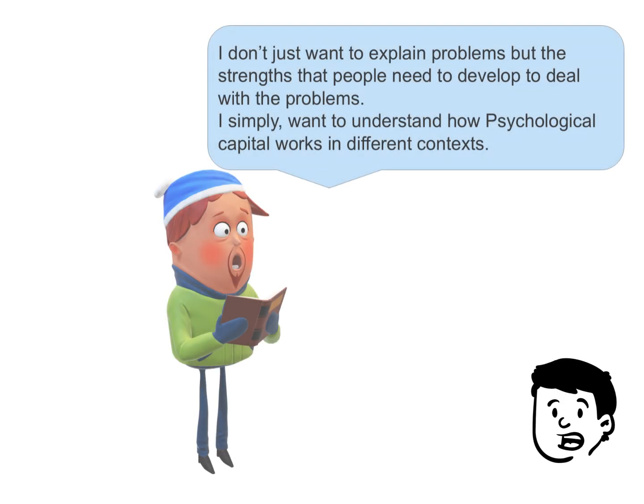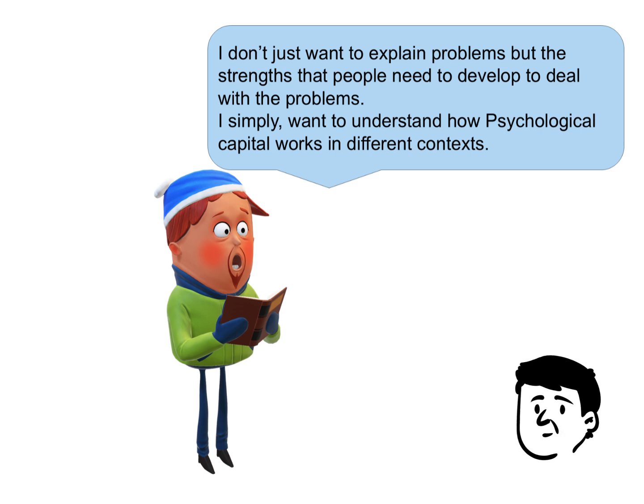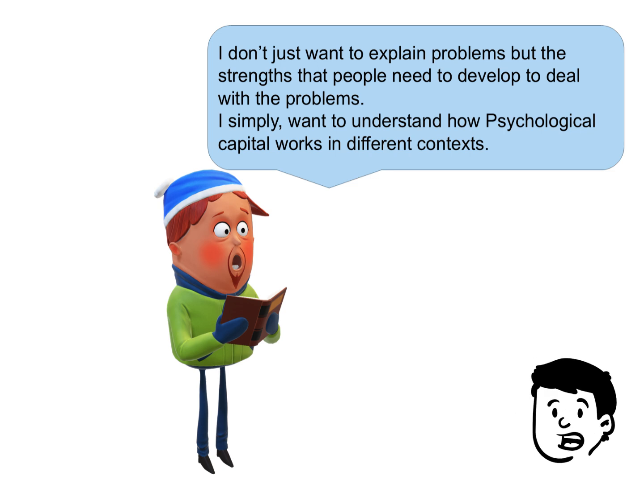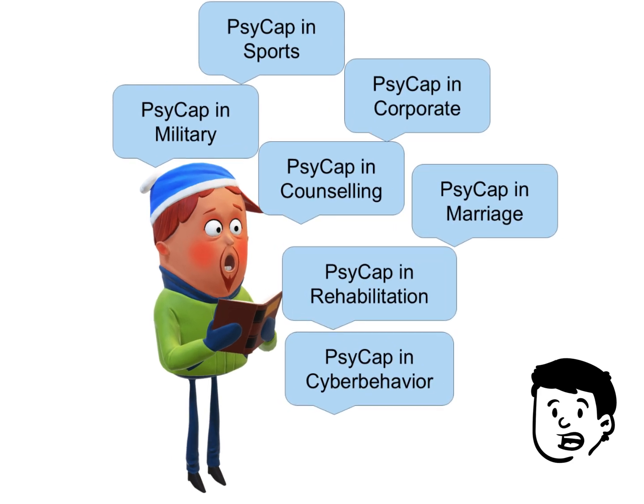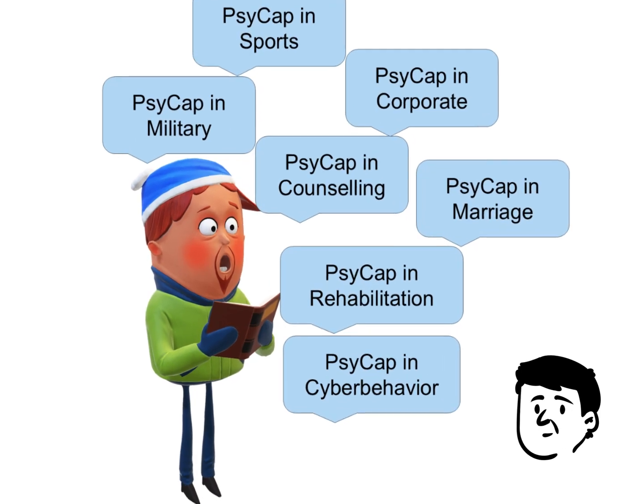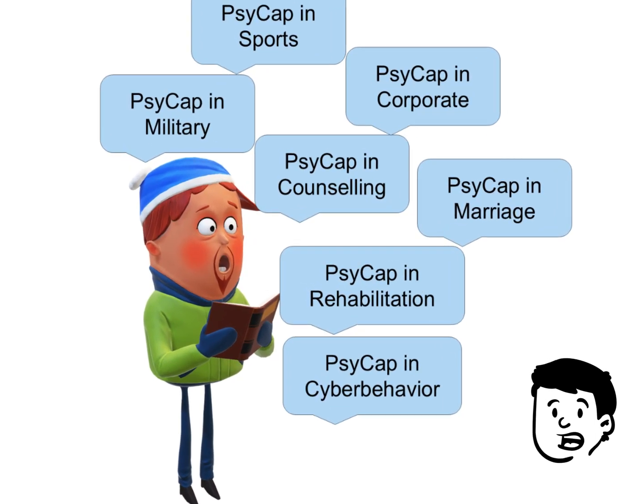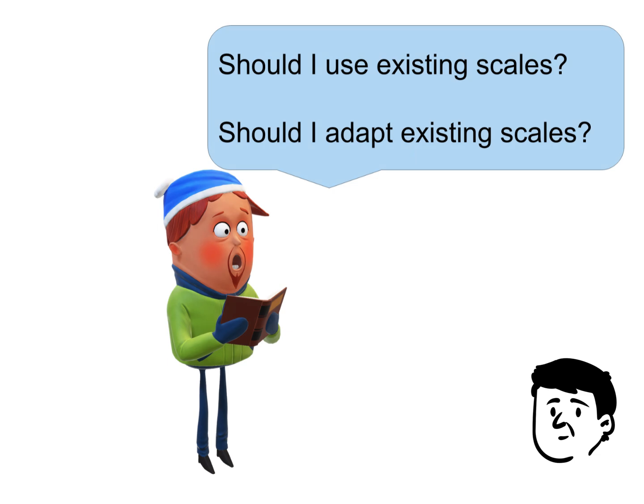Imagine you are a researcher. You don't just want to explain problems but the strengths that people need to develop to deal with the problems. You simply want to understand how psychological capital works in different contexts. So what do you do to measure psychological capital, or let's call it PsyCap, for a scientific study? Do you create a new scale from scratch or will you adapt it?